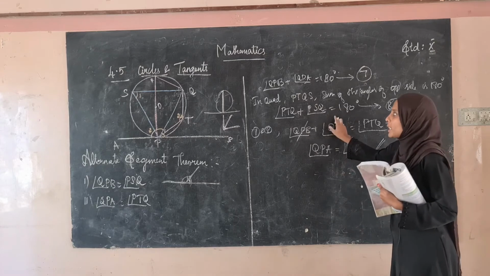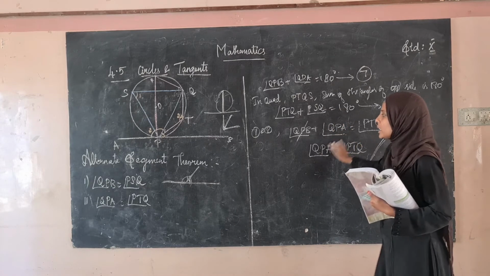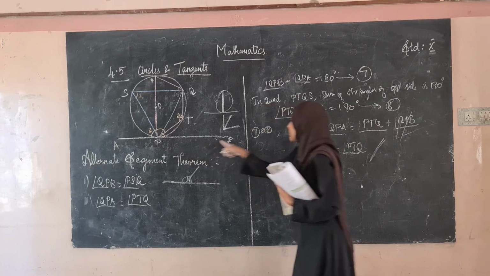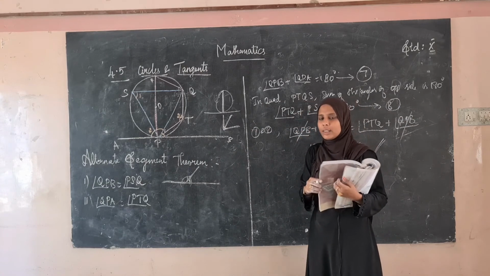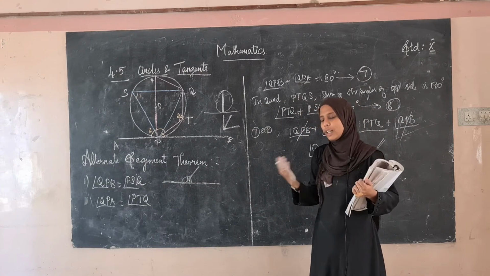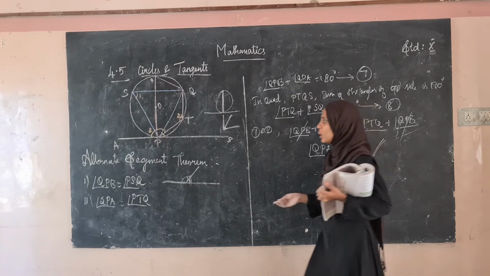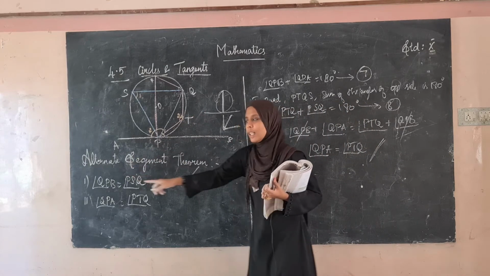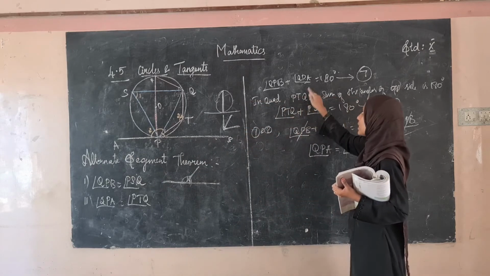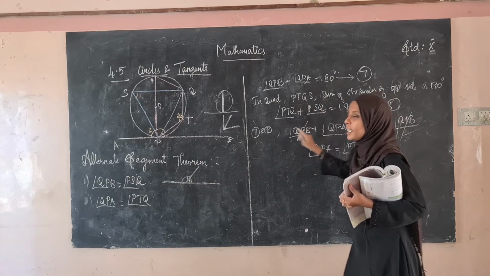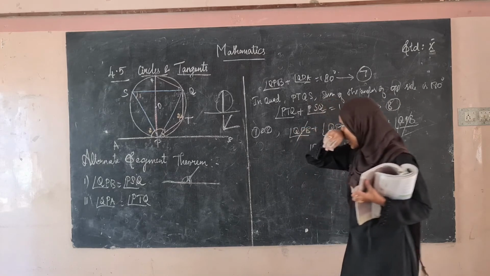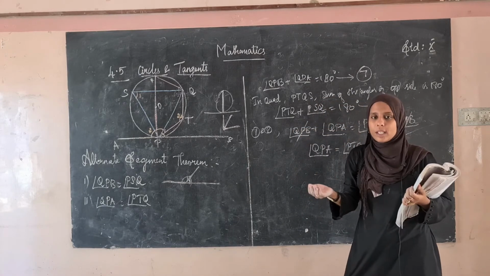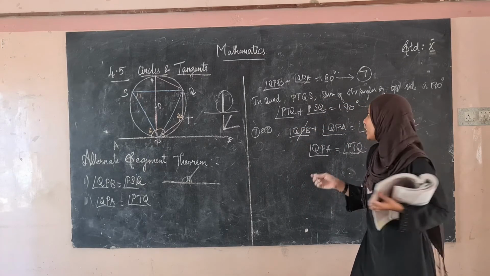So how did we prove the second thing? First, we took this line, and the angle formed on this line is equal to 180 degrees. So adding QPB plus QPA, we get 180 degrees. Then in a quadrilateral, the sum of the angles of the opposite sides will be 180 degrees.